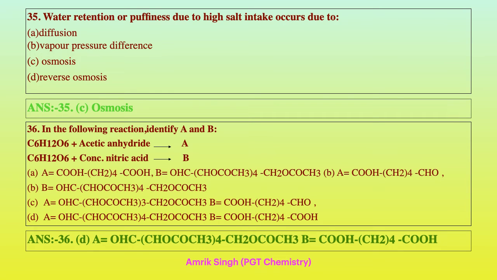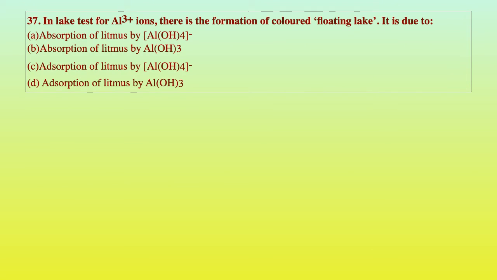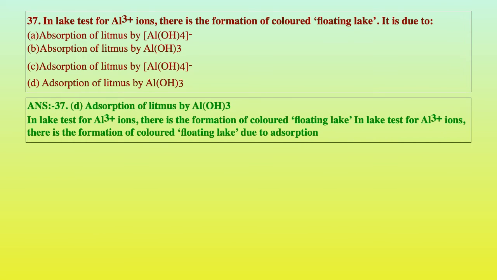Here is the question from biomolecules. In the lake test for Al3+ ions, there is the formation of a colored floating lake. It is due to option D, which is correct: adsorption of litmus by Al(OH)3.